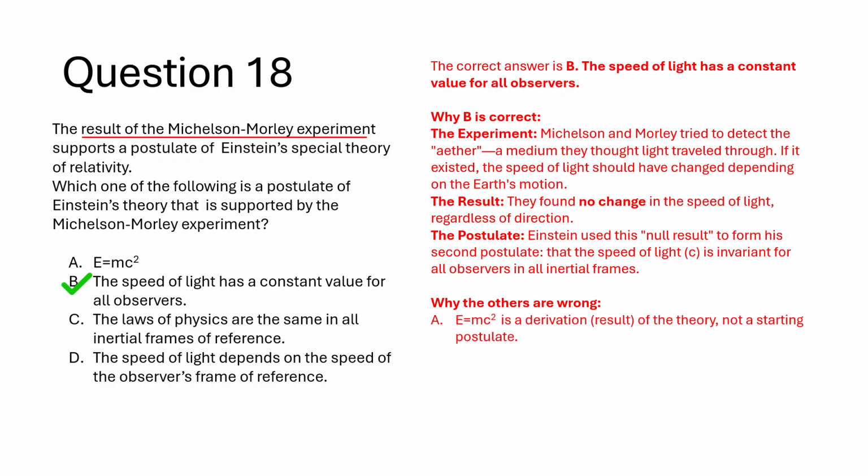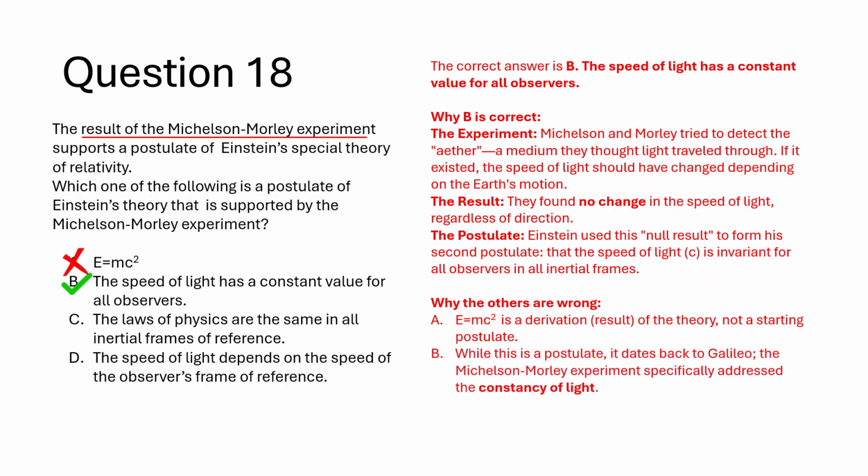A. E equals m c squared is a derivation, a result, of the theory, not a starting postulate. C. While this is a postulate, it dates back to Galileo. The Michelson-Morley experiment specifically addressed the constancy of light. D. This is the aether theory that the experiment actually disproved.